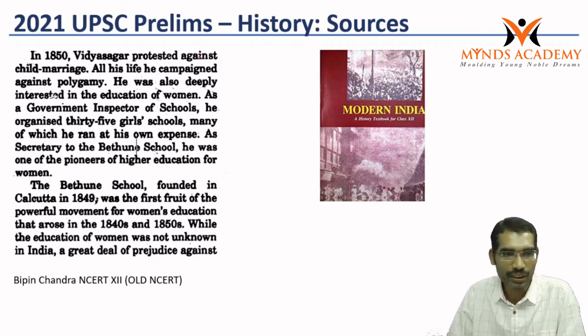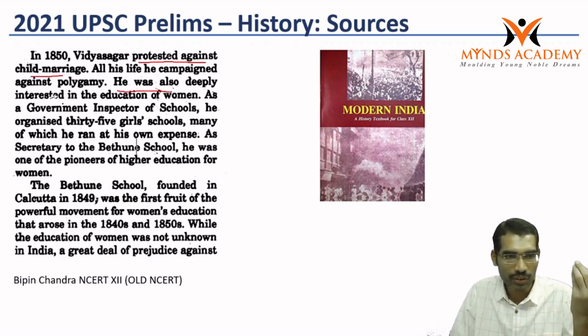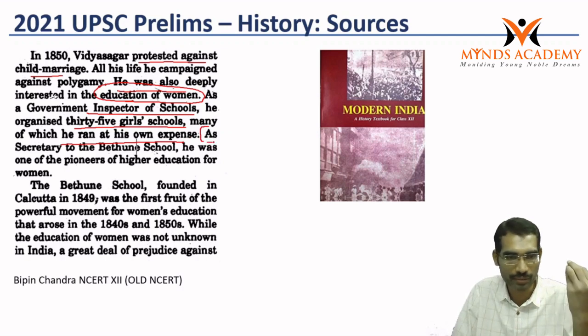In 1850, Vidyasagar protested against child marriage. Then he was also deeply interested in the education of women. As a government inspector of schools, he organized 35 girls' schools, many of which he ran at his own expense. So far, okay. Now, the answer to this question comes from here.